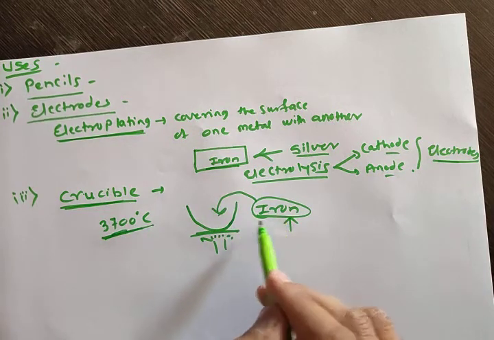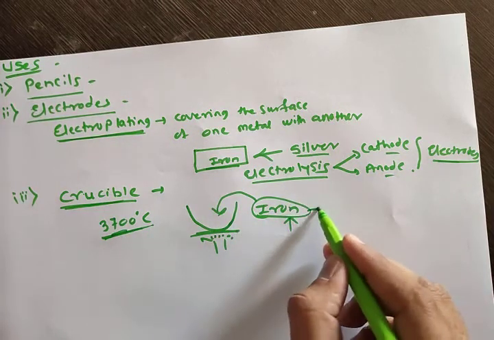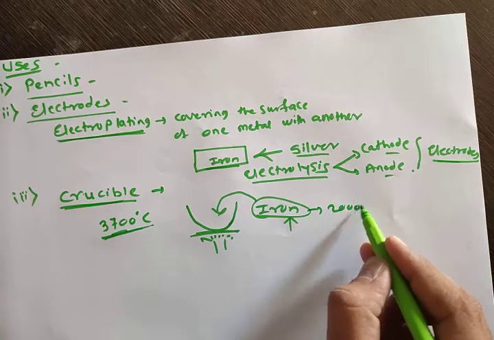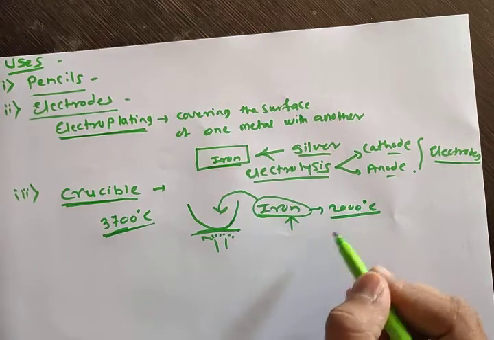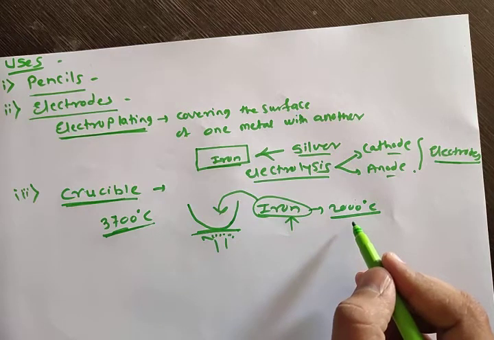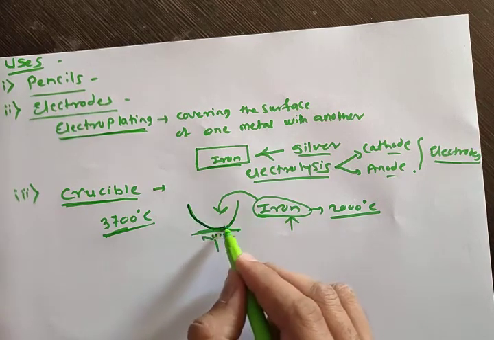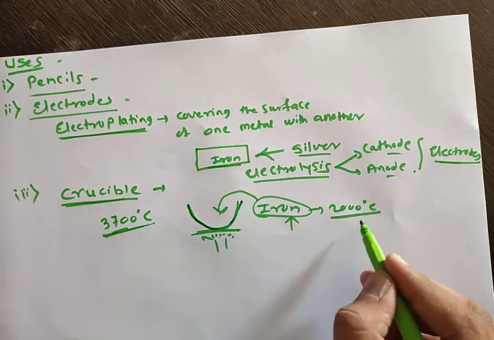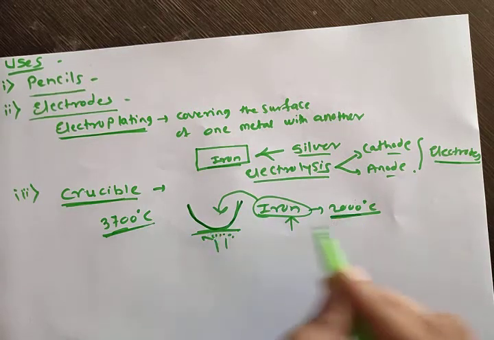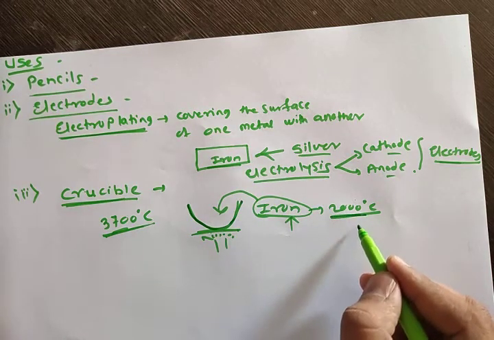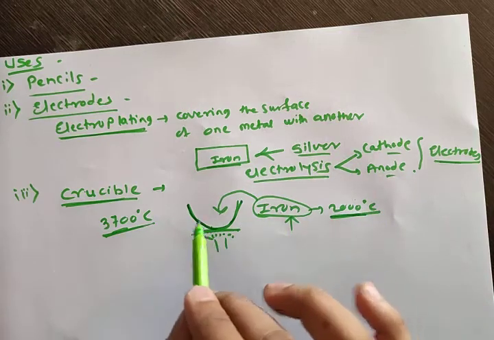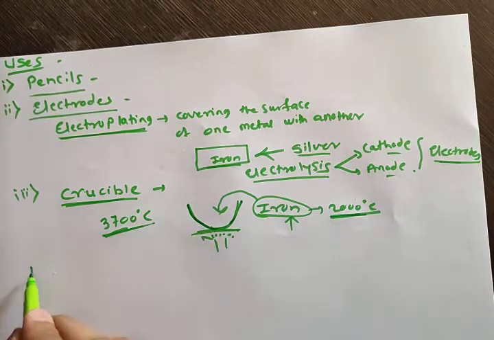And iron, if you want to melt it, it will melt around 2000 degrees Celsius. Not exactly 2000, but around this temperature. So if you want to melt the iron, we have to take a crucible which will withstand and will not break up to 2000 degrees Celsius. So this crucible is made from graphite.